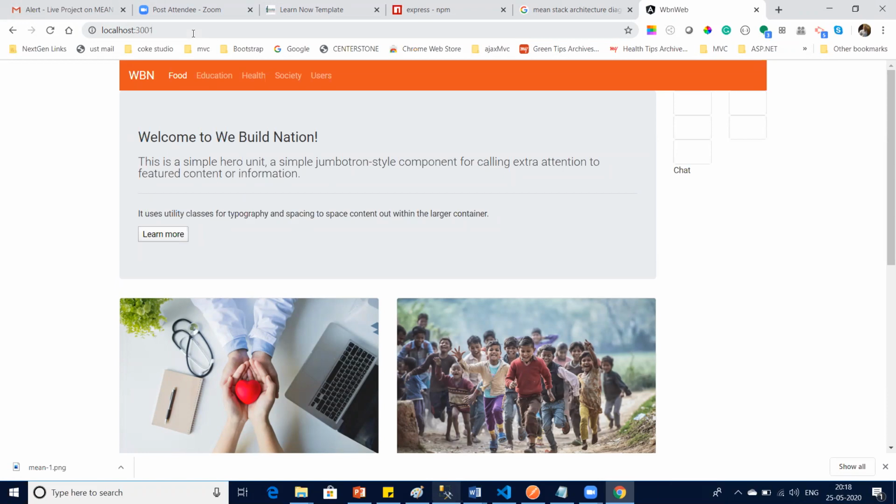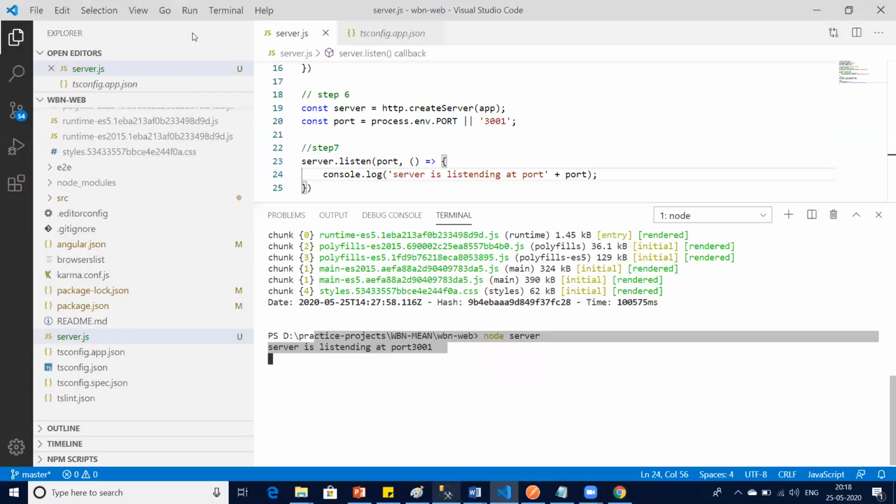Now it's not the Angular CLI server. When you say ng serve, Angular CLI webpack creates a live deployment on localhost. You're not using that server; you're using your own server. So what is the benefit? On any Windows server, or any server for that matter, you install Node, host your application like this, and just type a command, node server. That's it. On that server your application will be live, and if that server has a static IP, the whole world can see your site. Getting my point?